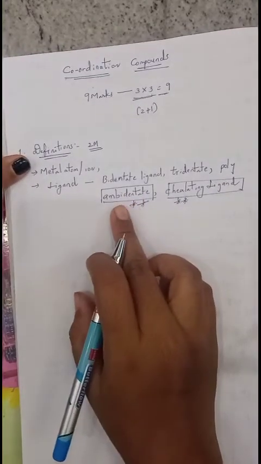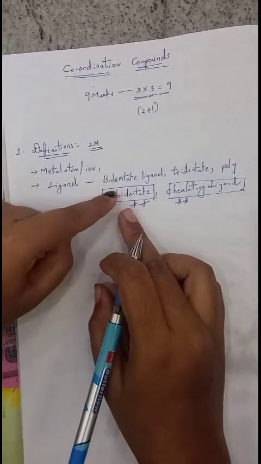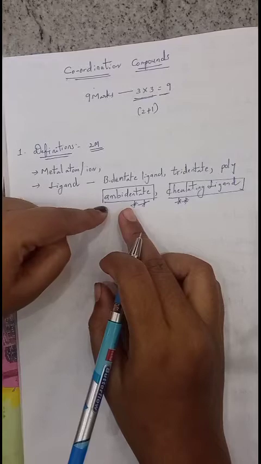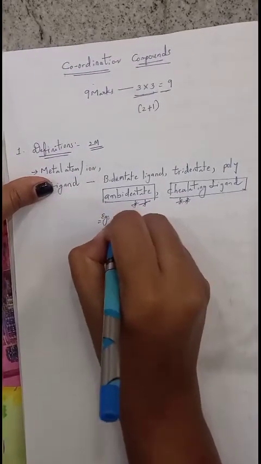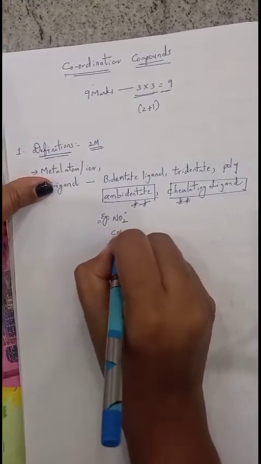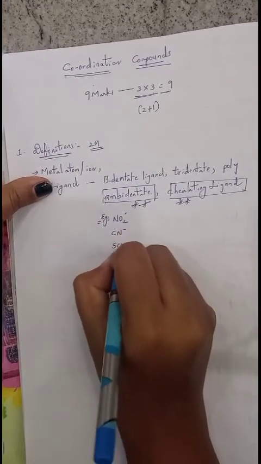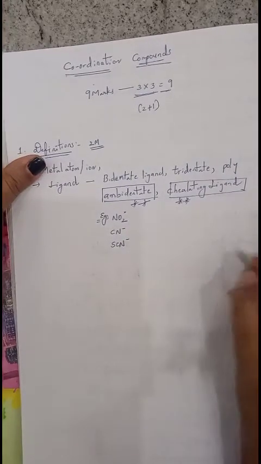Ambidentate ligand is a bidentate ligand which has 2 donor atoms but uses only one donor atom at a time. Those are said to be ambidentate ligands. Example, we will take NO2 minus, or CN minus, or SCN minus. So these 3 are examples of ambidentate ligand.